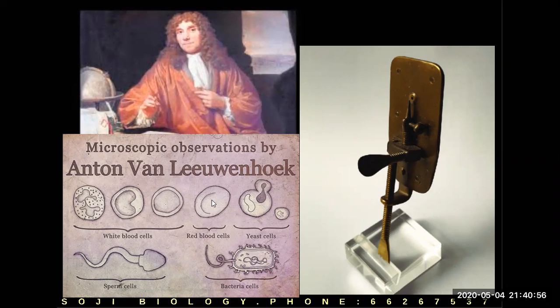Microorganisms were first seen by a scientist called Anton von Leeuwenhoek, using a microscope. You can see white blood cells, which are not microorganisms but cells in our body, and red blood cells. He saw yeast cells, which are microorganisms. Sperm cells are from humans. Bacterial cells are microorganisms. He is the scientist who first observed these microorganisms and sketched them.